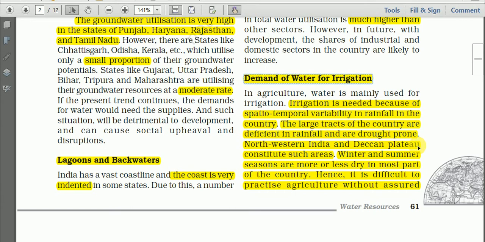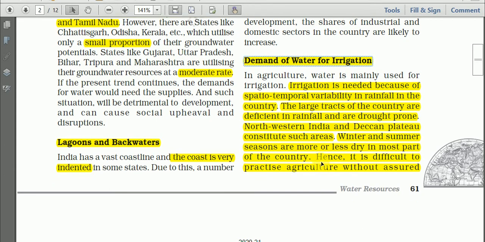So why has the demand of water for irrigation been increasing day by day? The following lines explain it. So what is the first point?